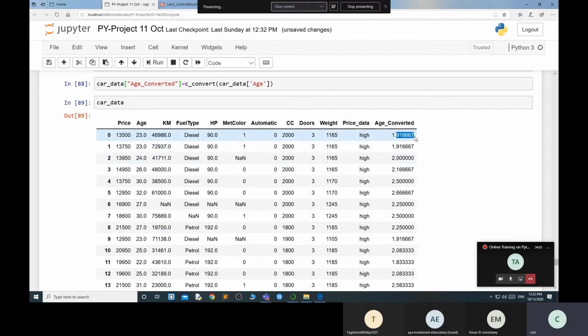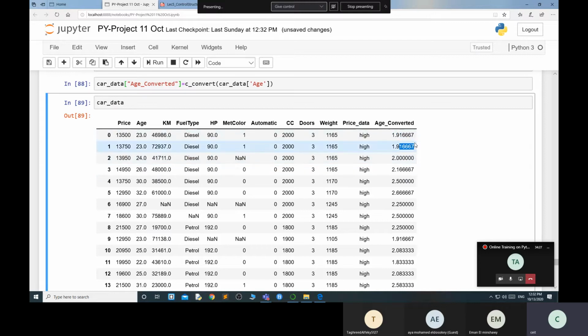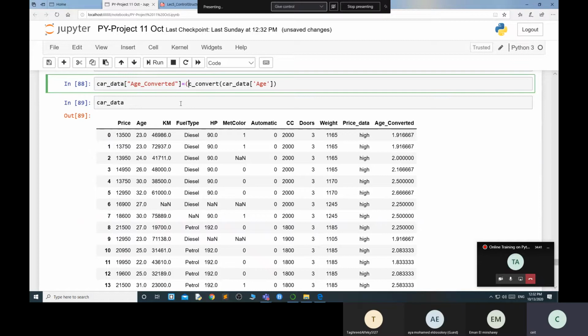But these values are numeric. If you want, you can make them rounded as well. It's not a problem for you. This is the benefit of doing this, but I want round as well, so you can do it. It's not a very tough job.